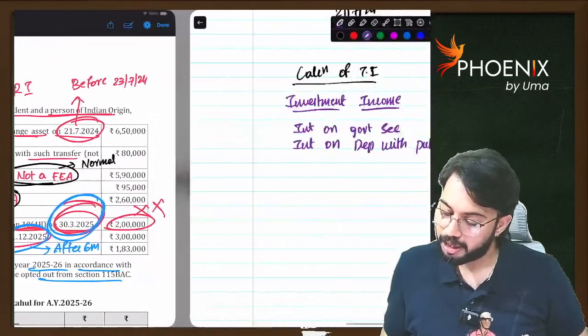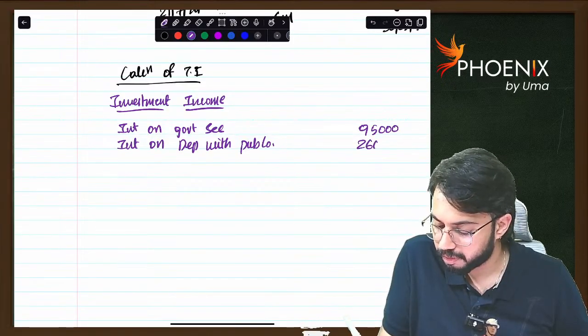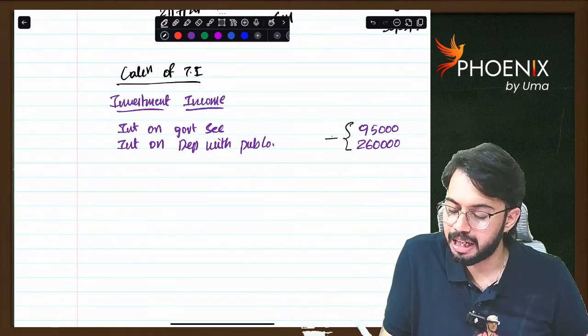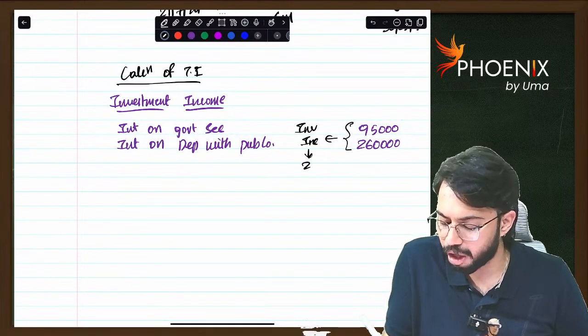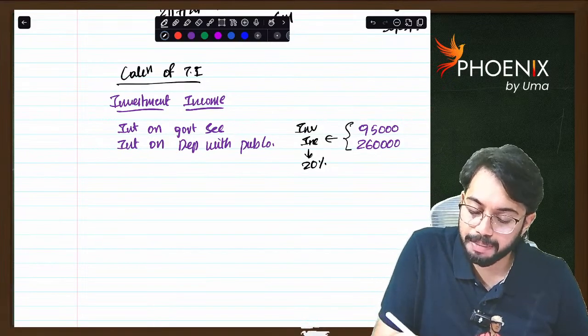How much? 95,000 and 2,60,000. Whatever this 95,000 and 2,60,000 is, this is investment income and this is taxable at the rate of 20%. Are you able to understand? Long-term capital gain.